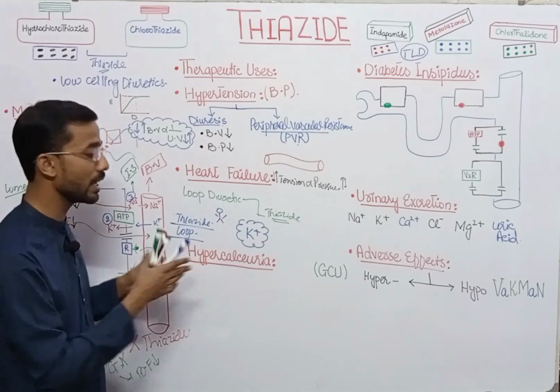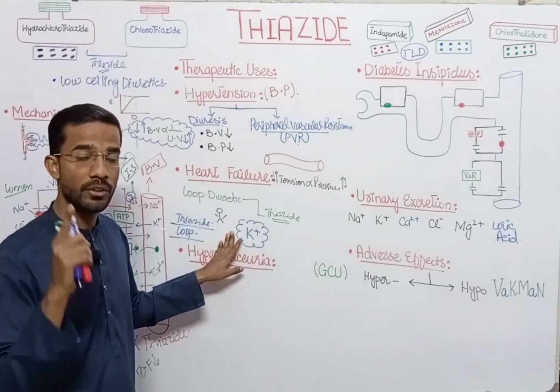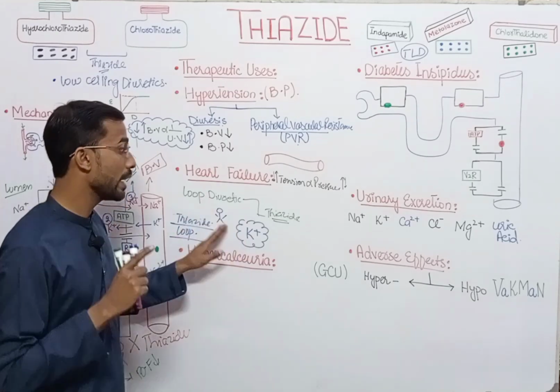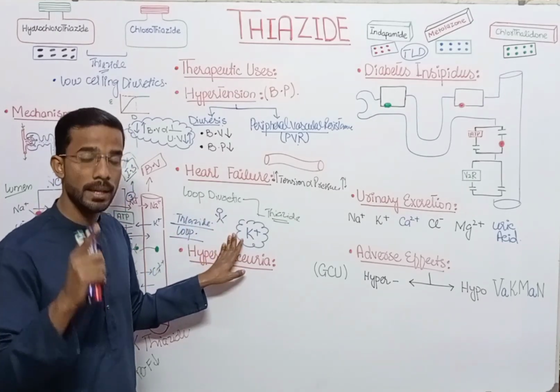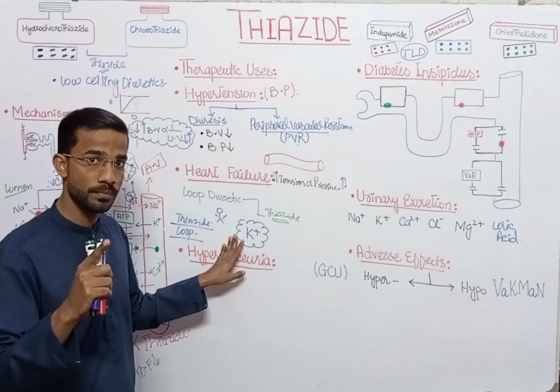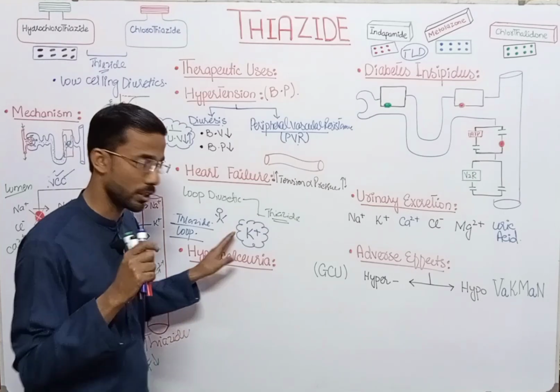We will discuss later in the uses of the thiazide that the potassium will reduce in the blood. In cardiac patients, potassium is very much important, so the potassium level should be monitored continuously.